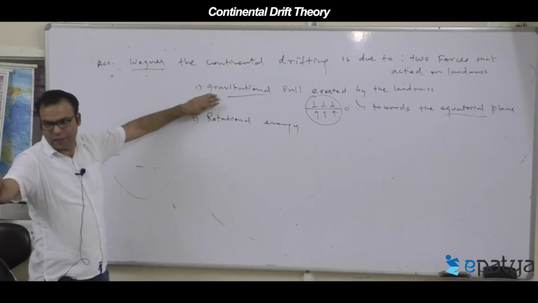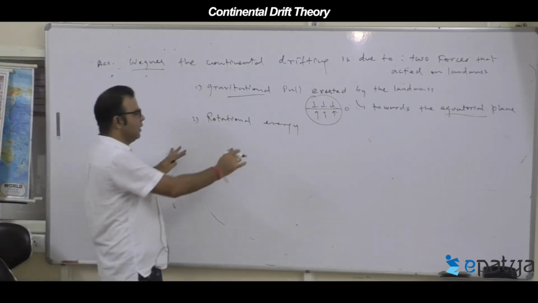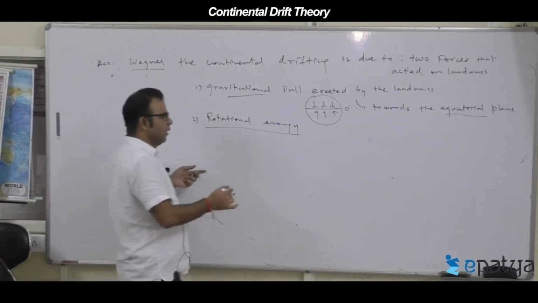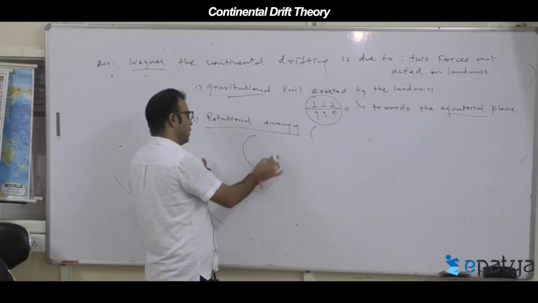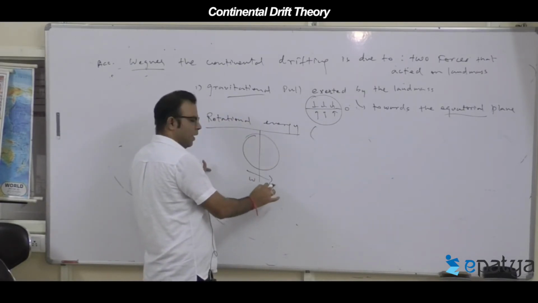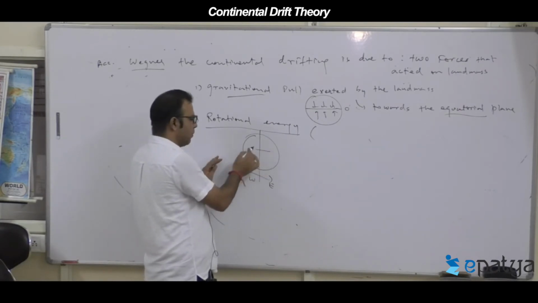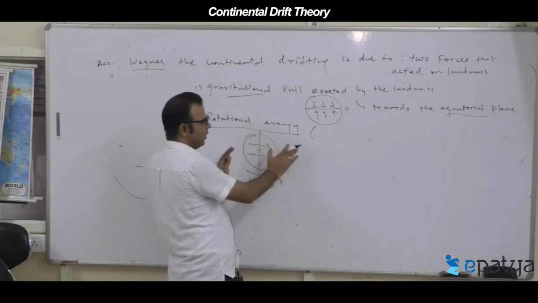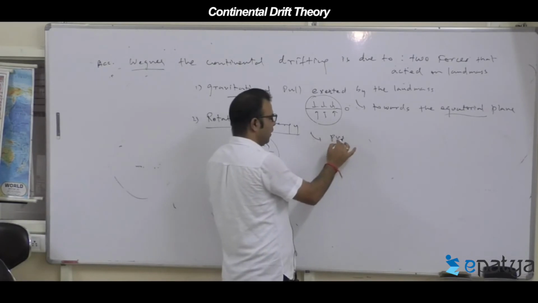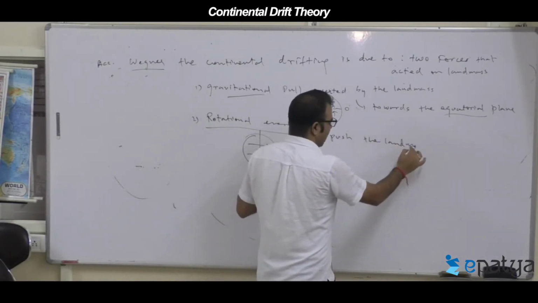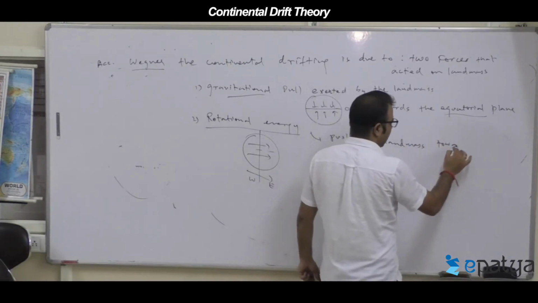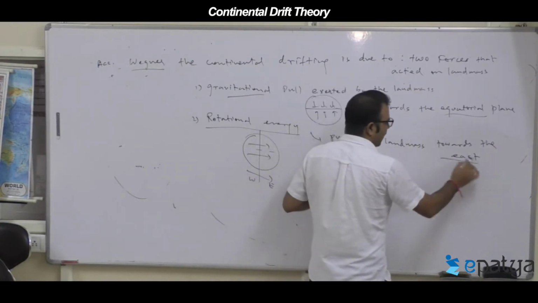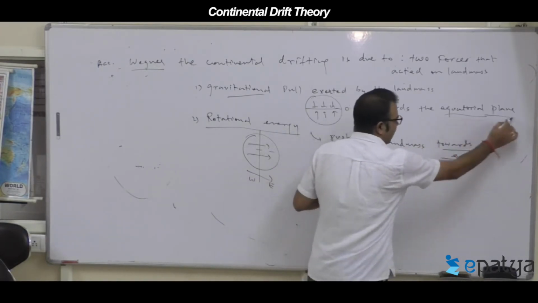Later on it was found it is not correct. The second reason he has given is called rotational energy. Due to rotation of the Earth, Earth is spinning from west to east, in an anti-clockwise direction. So the landmass along with this is also pushed from west to east. So rotational energy pushed the landmass towards the east. So we explain two things, why the landmasses are moving towards the east or towards the equatorial plane.